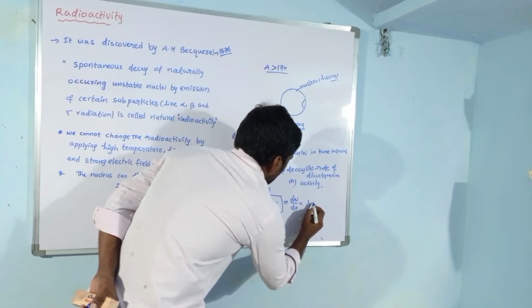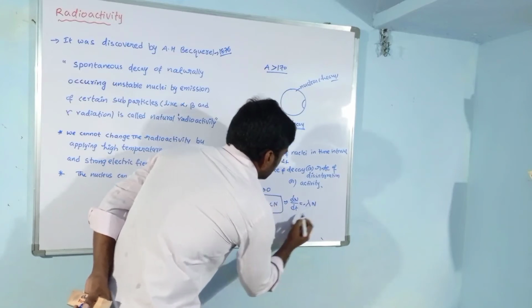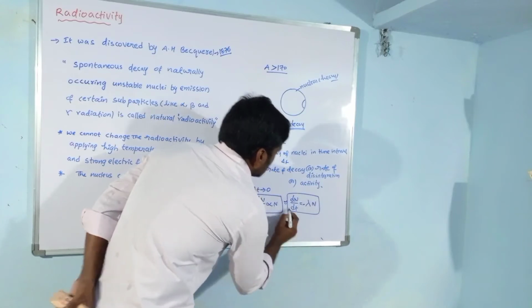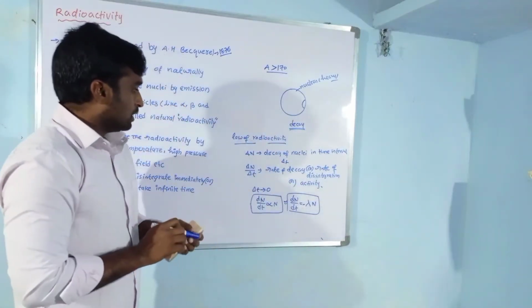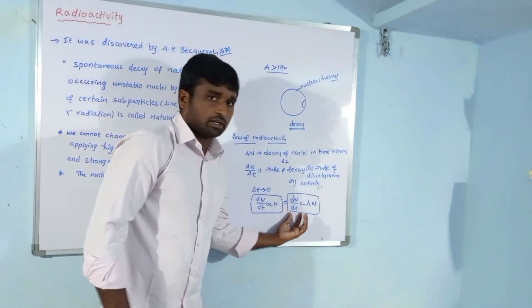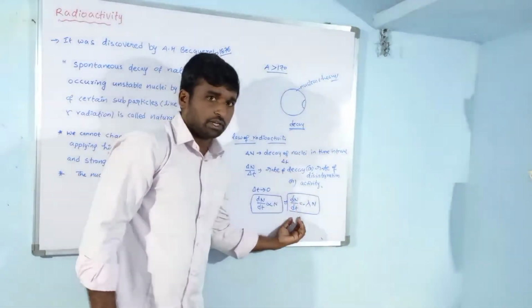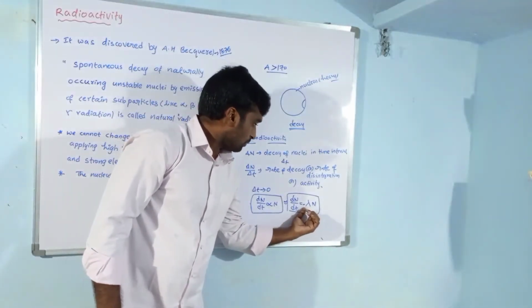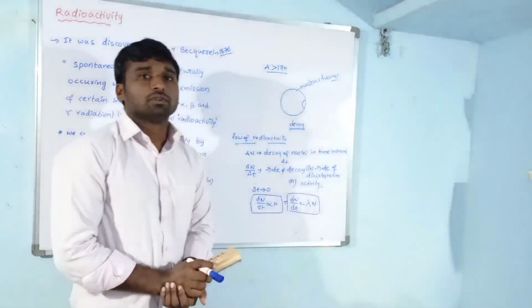To remove this proportionality, we have to take one constant, that is lambda. I am using a negative sign here. Why? This is a radioactive process. The rate of decay is always positive, so why are we using negative here?